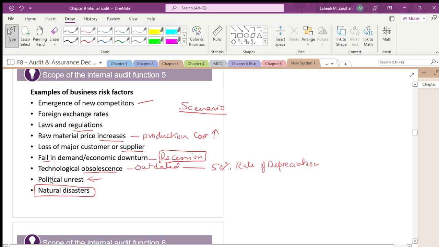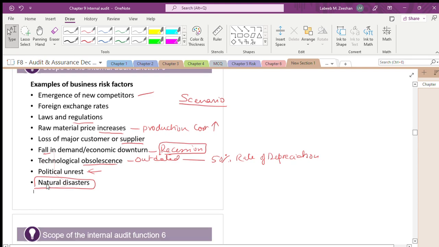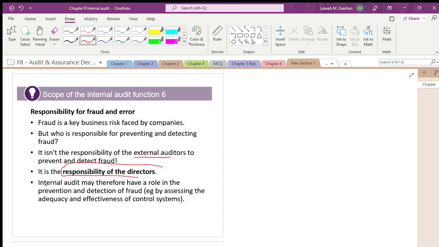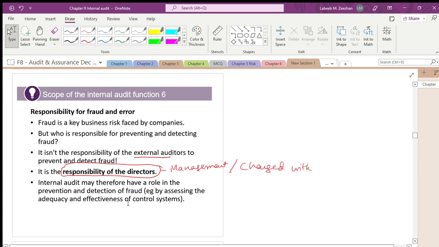If they give you a question in the examination, 1 or 2 will be there: who is responsible for fraud and error? Fraud is the key element. That's a very important thing. It is not the responsibility of the external auditors to prevent fraud. It is the responsibility of the directors, the management, the people who are charged with governance.